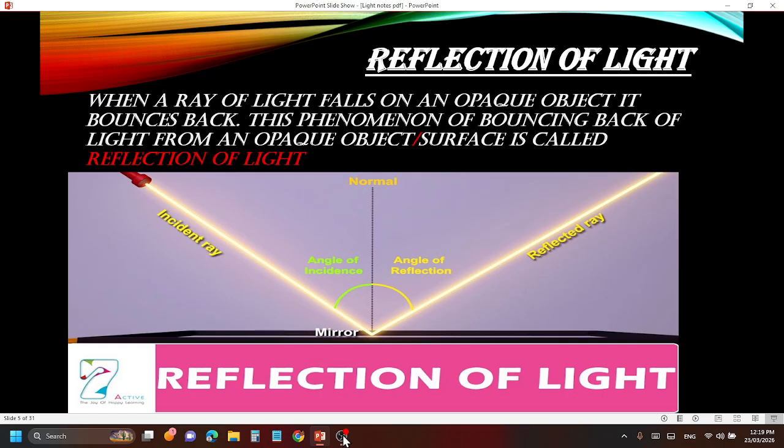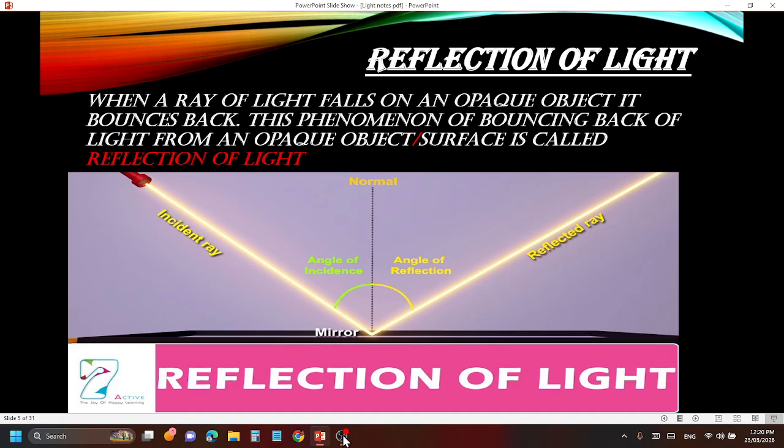Next is reflection of light. The lesson's name is light, reflection and refraction, and the first topic, reflection, we are going to start today. So with high excitement, let us start this topic. What is reflection of light? Let us read the definition. When a ray of light falls on an opaque object, it bounces back. This phenomenon of bouncing back of light from an opaque object or surface is called reflection of light. What this big English sentence means is, light comes and falls on an opaque object, more specifically a smooth polished opaque object.